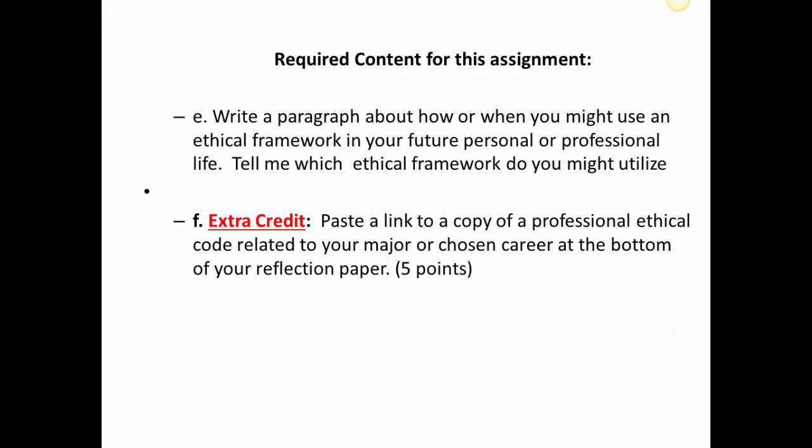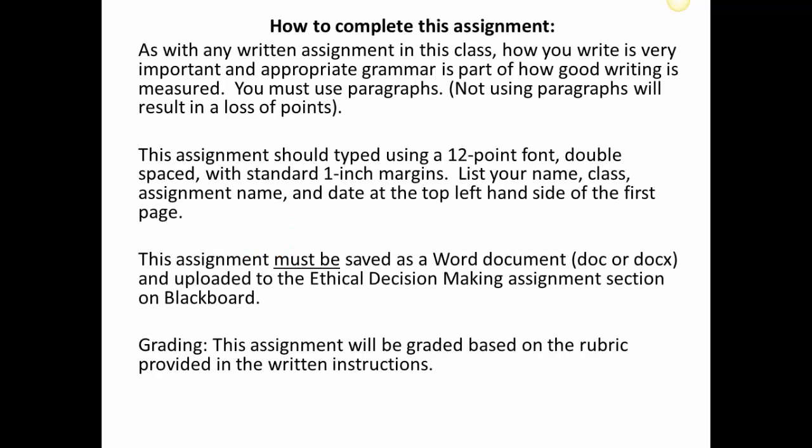E. Write a paragraph about how or when you might use an ethical framework in your future personal or professional life. Tell me which ethical framework you might utilize. F. For extra credit, paste a link to a copy of a professional ethical code related to your major or chosen career at the bottom of your reflection paper. That's for 5 points.